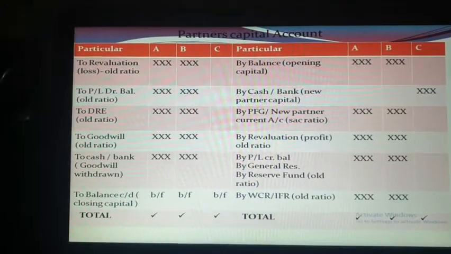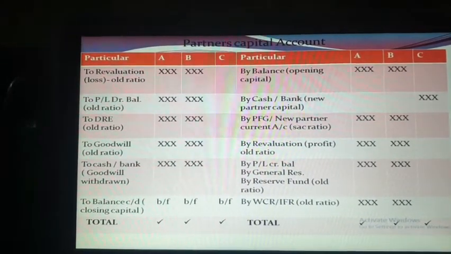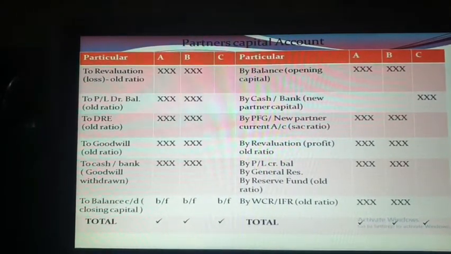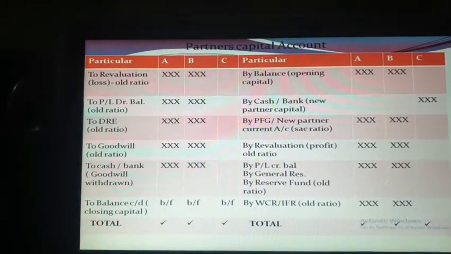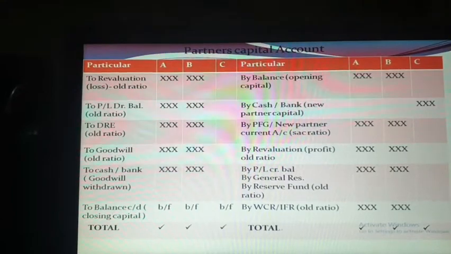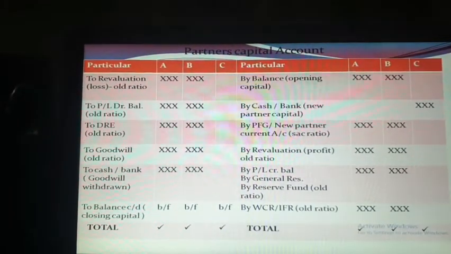One more thing on the credit side is WCR and IFR. We already discussed 4 cases of WCR and 5 cases of IFR. And if any profit is available in WCR and IFR, that will be distributed among old partners in old ratio.